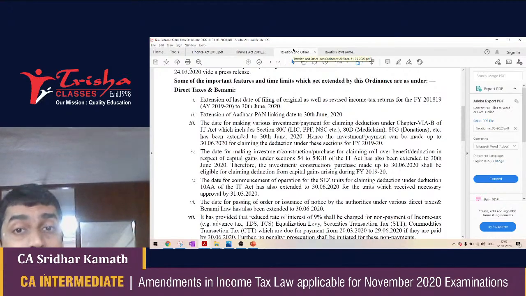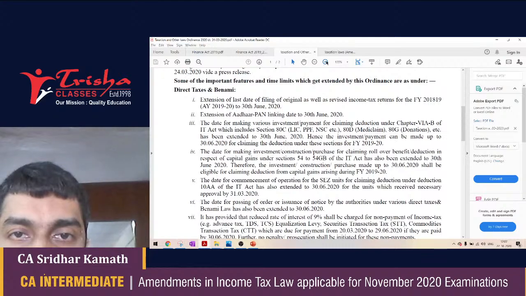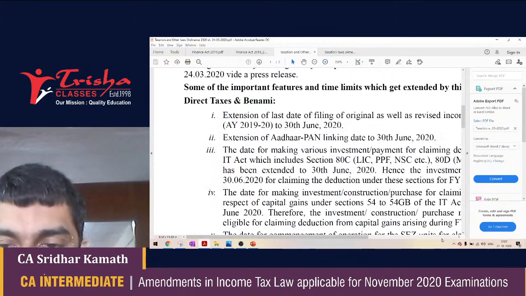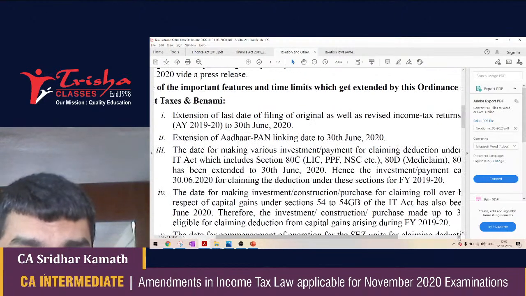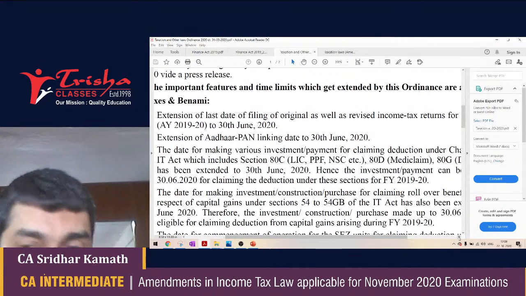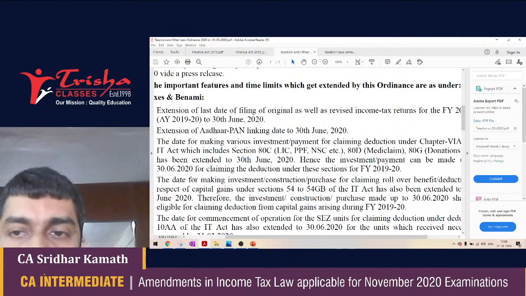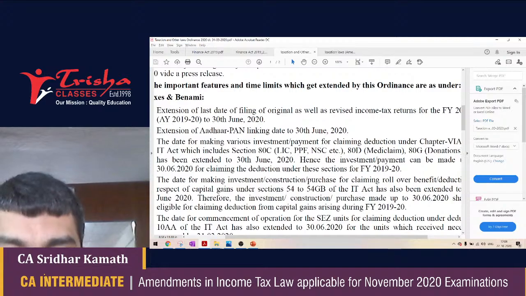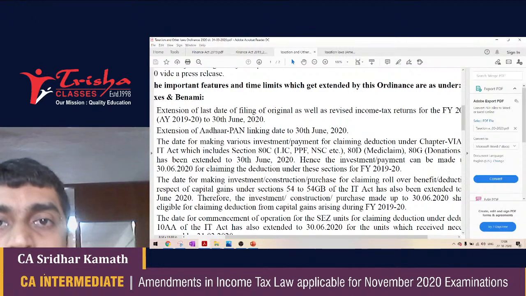Now, point number three is extremely important, and this is the reason why I am taking up this ordinance for students who are writing November 2020 exams. Point number three says, only for the financial year 2019-20, the time available for making investments under Chapter 6A, which should have been done in the previous year 2019-20, is extended to 30th June 2020.